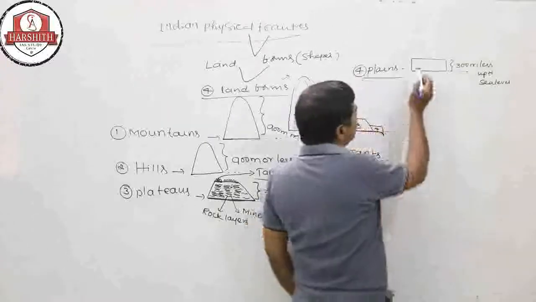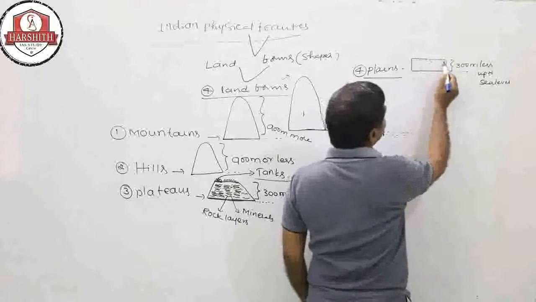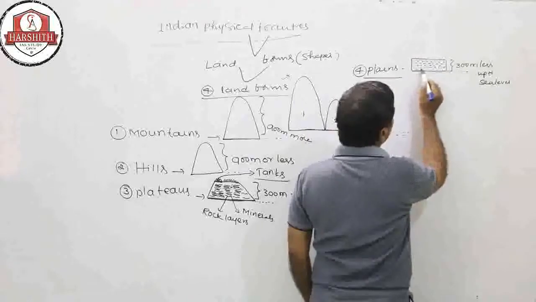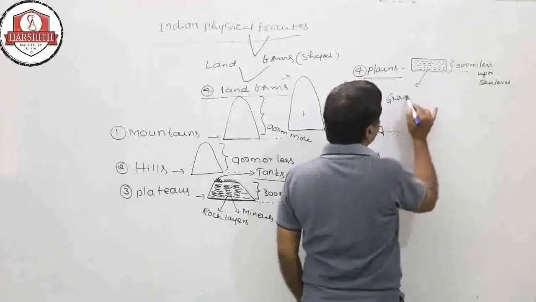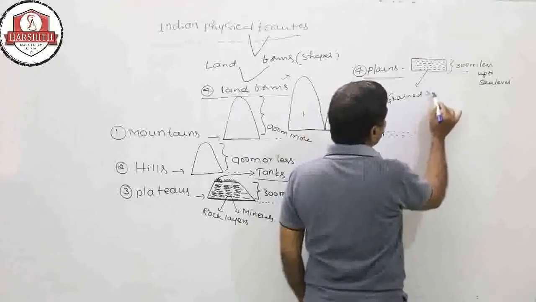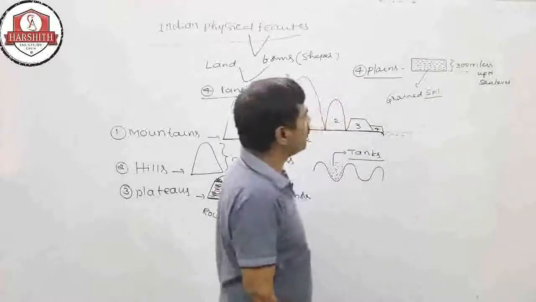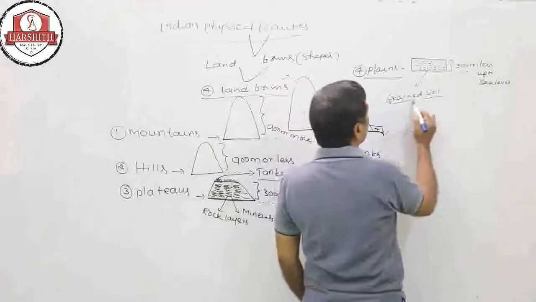The internal structure of the plain region is composed of different types of grained soil. Any type of these soils forms the internal structure of the plain.